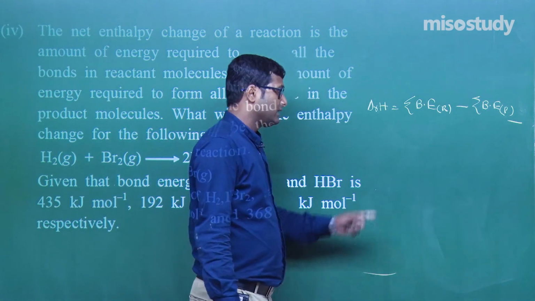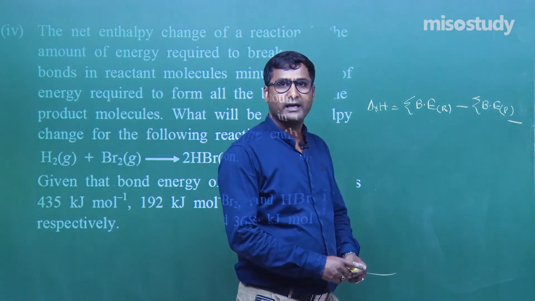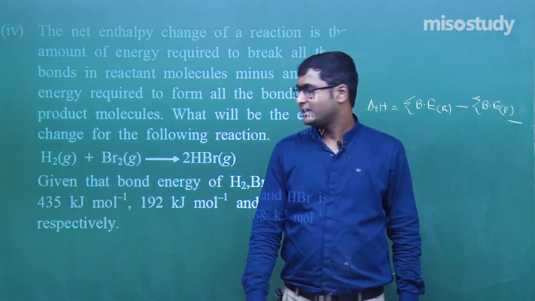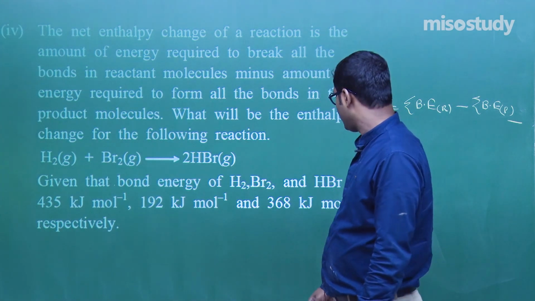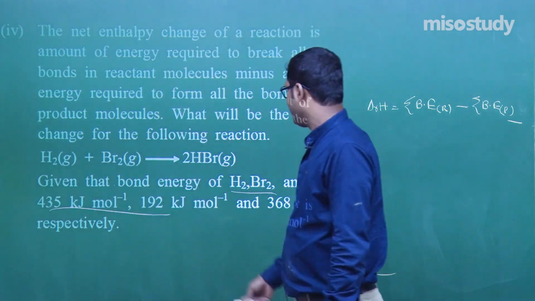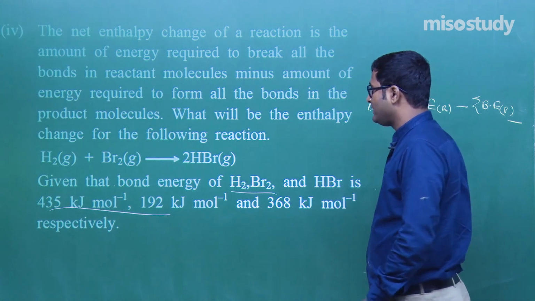Again I am repeating, enthalpy of reaction is equal to bond energy of the reactant minus bond energy of the product. What is the bond energy of the reactant? That is the bond energy of H2 and Br2. H2 is 435 and Br2 is 192.